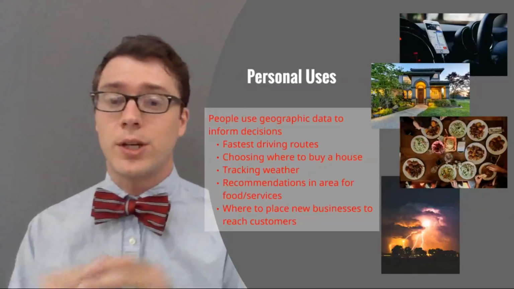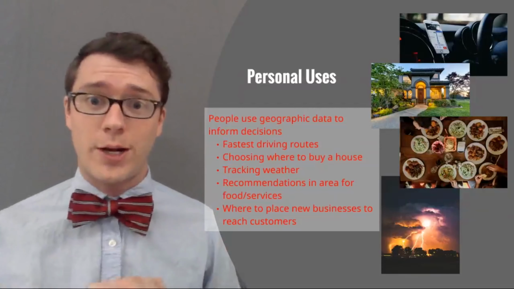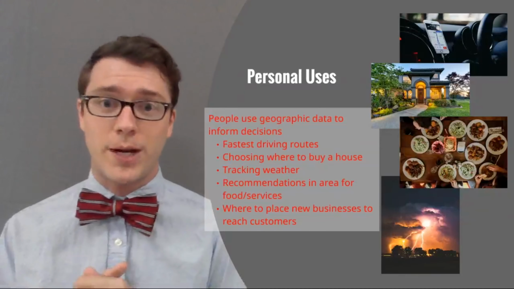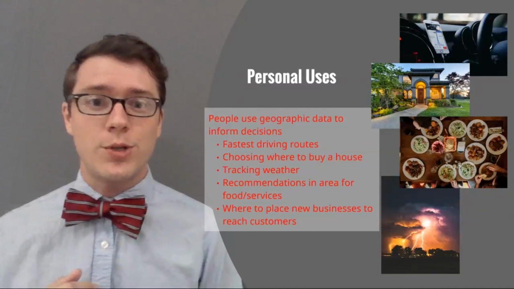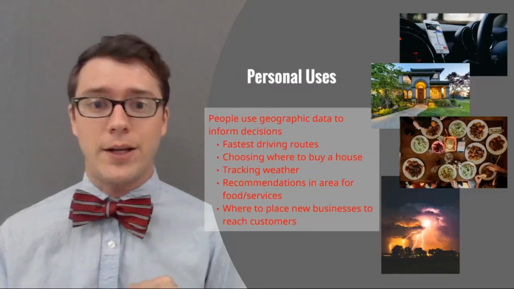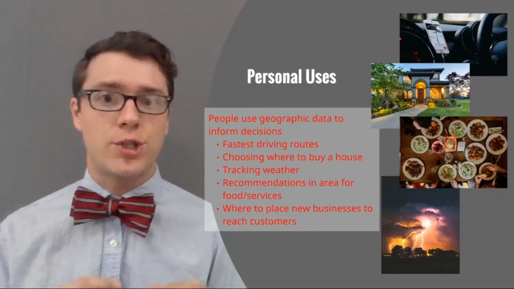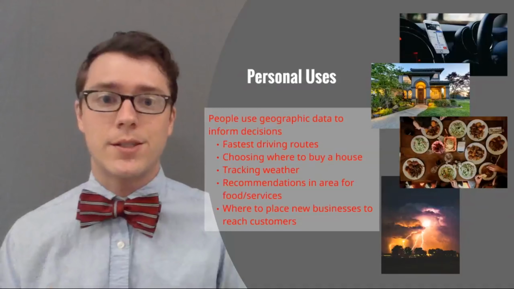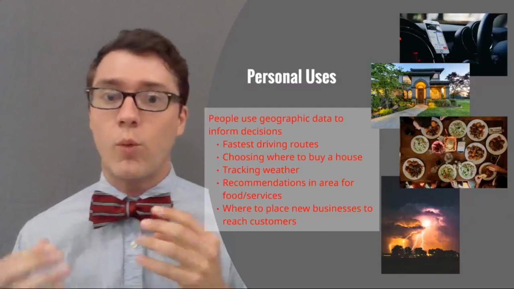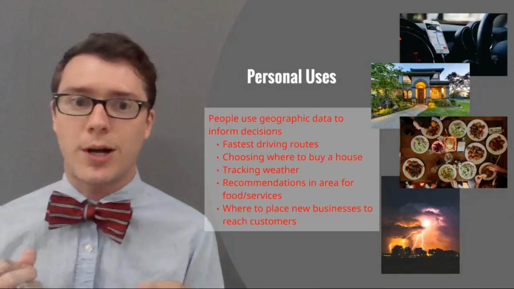You can track the weather, which literally right now, I'm waiting to see if the lightning clears on a radar so that I can have cross-country practice. That's one use of geographic information. We're also using it for recommendations in area for food or services. So whenever you travel, if you use something like TripAdvisor to show you what are the best restaurants nearby, and also where to place new businesses and reach customers. You can look at what sort of markets there are and what people are spending their money on using this geographic data.